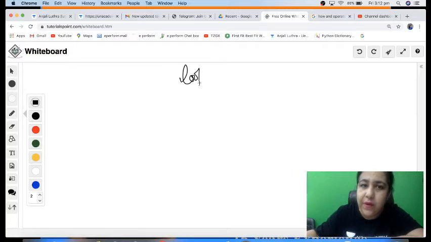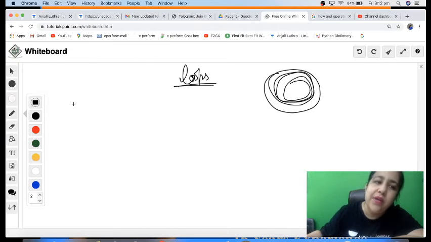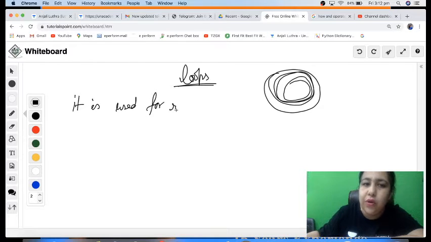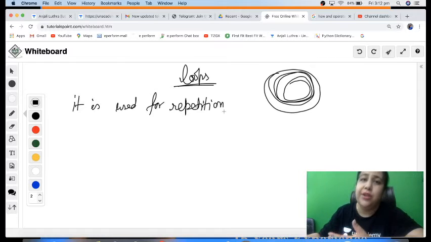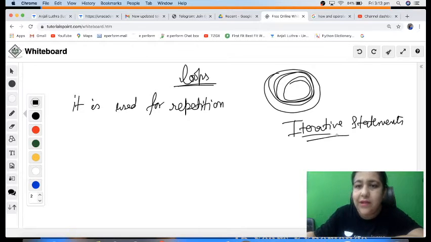So in simple words, when we call a loop, that means something circular. When something goes in a circle, it is called a loop, right? So it is used for repetition. You have certain code and you have to repeat it for certain times or till a condition is true. We have to keep on repeating, so there we use loops. Loops are also called iterative statements, or we simply call them repetitive statements, right? Each circle is called a cycle or iteration in which the code is executed.